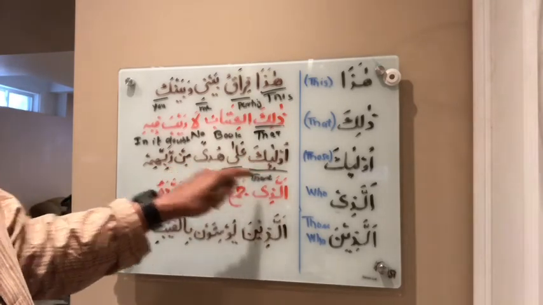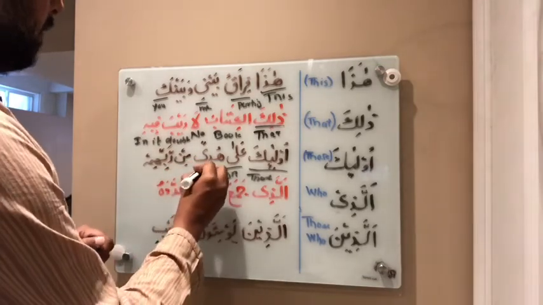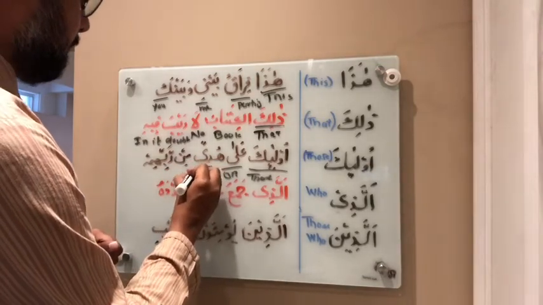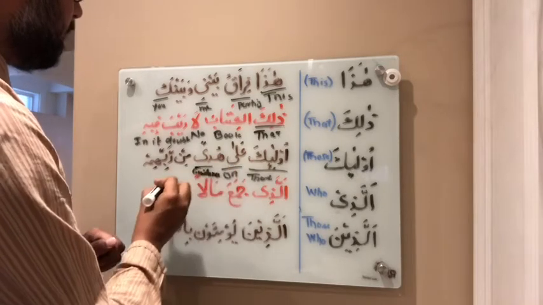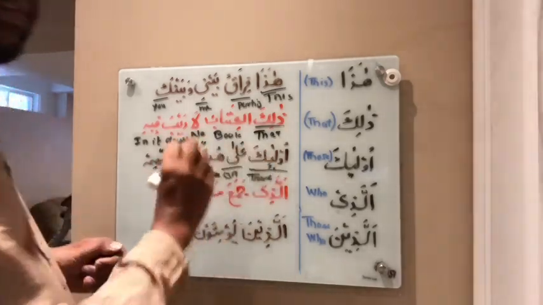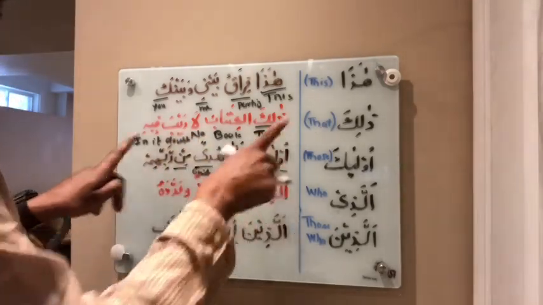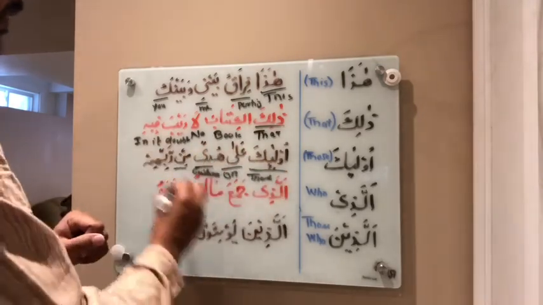Ulaika ala huda, those on guidance. Huda means guidance. Min is another preposition. There is a reason why I have used this example. I'll just quickly explain. Ulaika ala hudam min rabbihim.